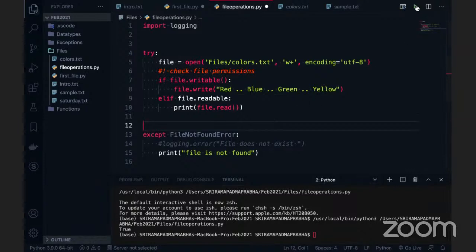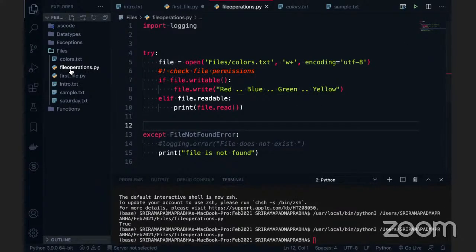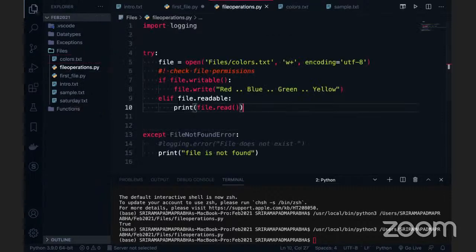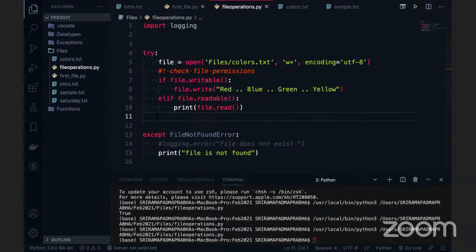I'm going to execute this code again. Go to colors.txt, and you can see red, blue, green, yellow got added. But the problem is that we are not able to read it. Do you know why? When I say file.readable, it is not readable because I have not used the function call. I'm going to execute the code again. Still, we are not getting the data with file.read. Why are we not able to read it?